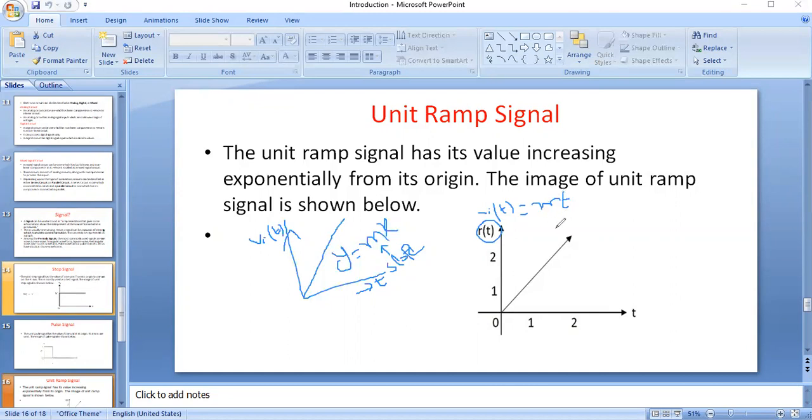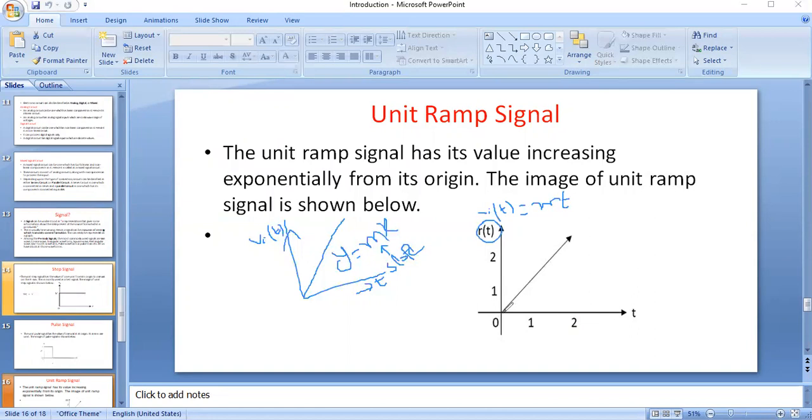This slope may vary. For example, if slope is equal to 1, what is vi of t? When t is 0, it will be 0. When t is 1, it will be 1. And when t is 2, vi of t is equal to 2, and it varies linearly. If the slope is 2, then if t is 0, vi of t is 0, and when t is 1, vi of t is 2. So depending on the slope, it may vary.